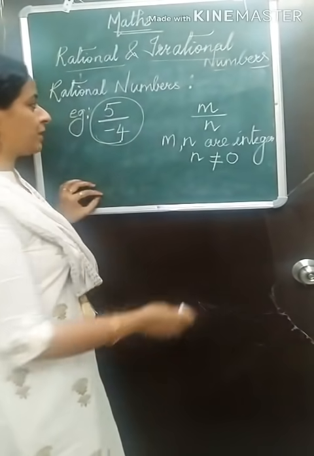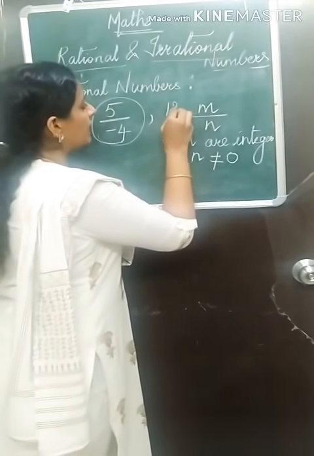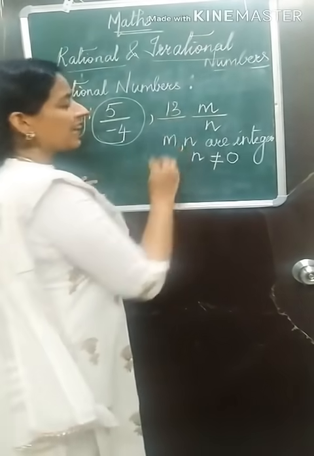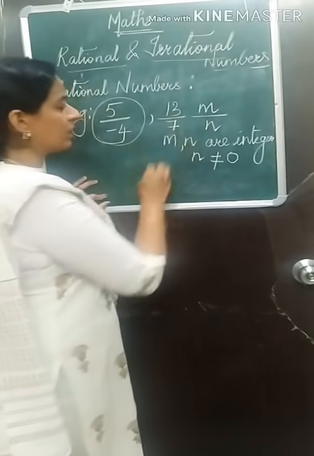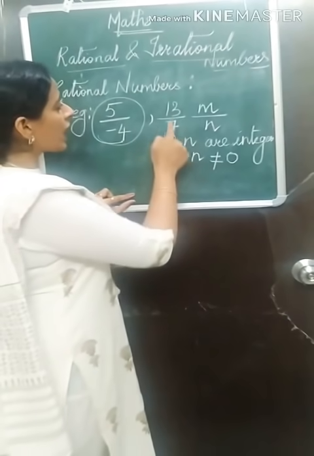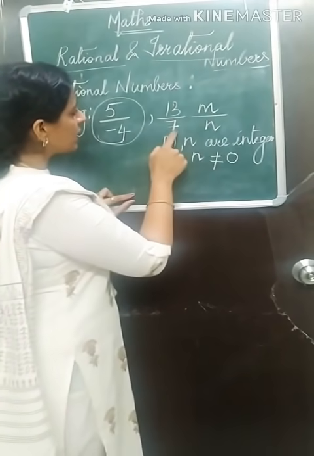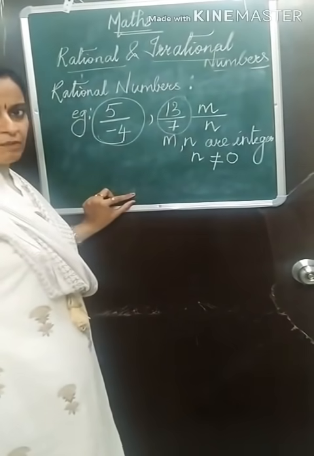Now another example. In place of m, I want to put 13, I like positive numbers more. So in place of n, I'll put a 7. Is this a rational number? Yes. How will you check? m is an integer, n is an integer. So this is also a rational number.